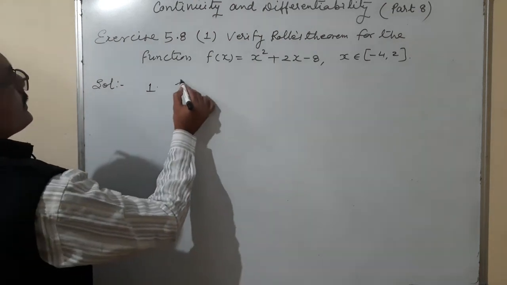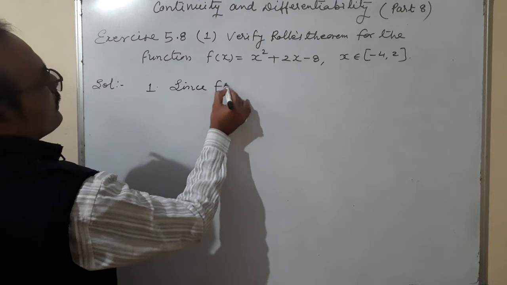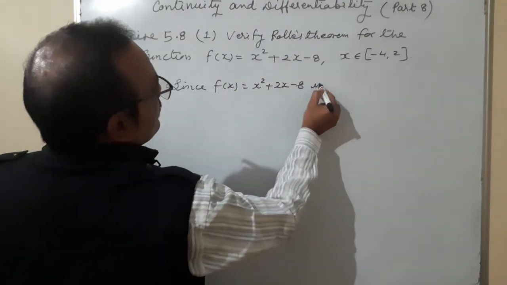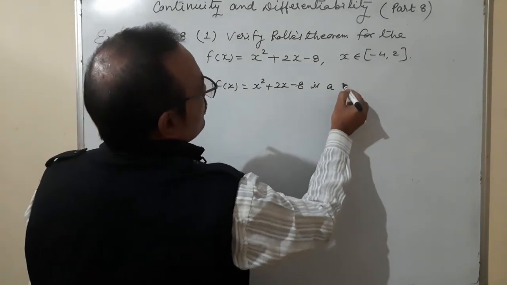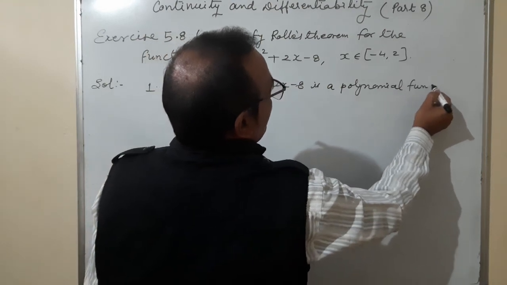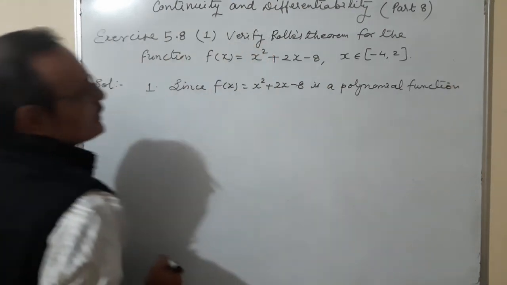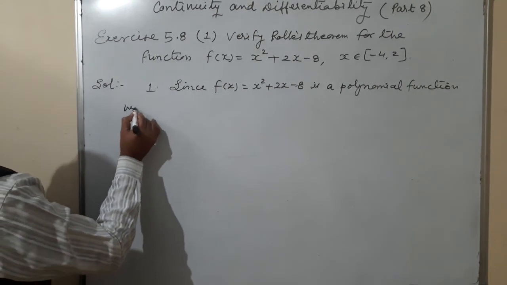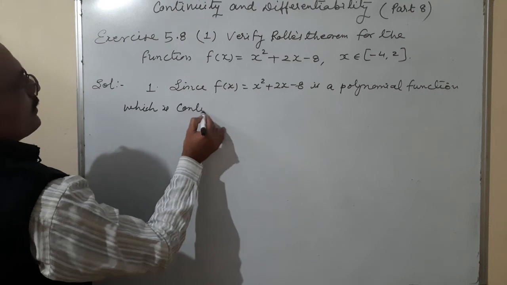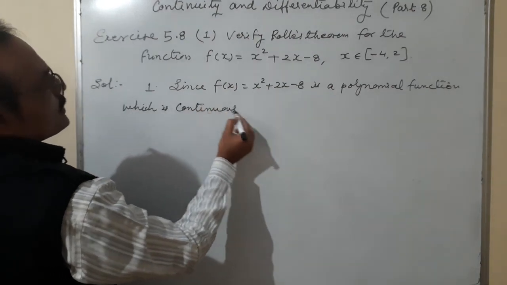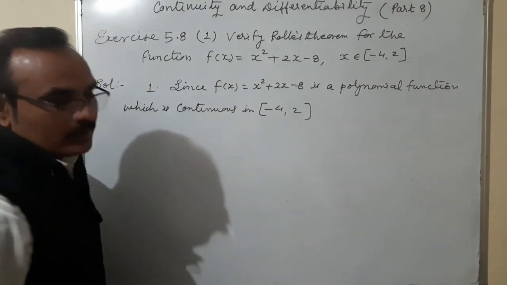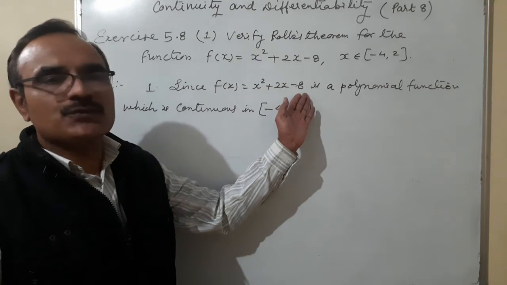So I'll write here, since f of x is equal to x square plus 2x minus 8 is a polynomial function, which is continuous in interval minus 4 to 2. Because the polynomial function is continuous in minus 4 to 2.